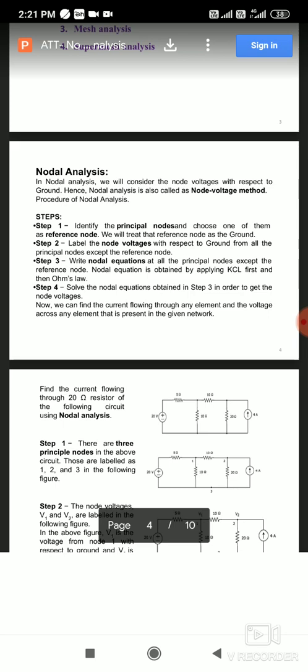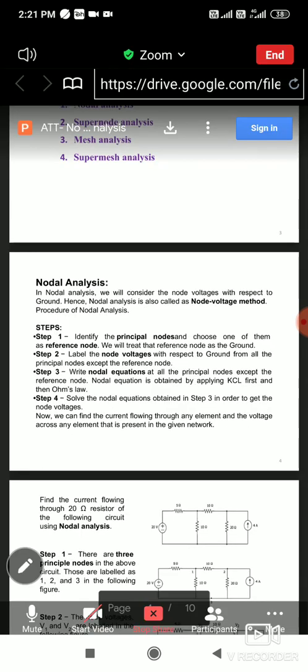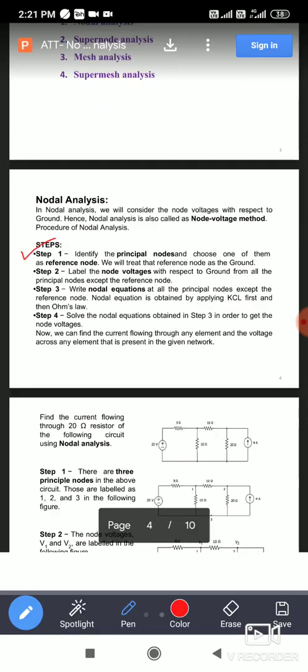Step one is identify the number of principal nodes. So we are discussing this one. Identify the number of principal nodes present in the given network and choose one of the principal node as a ground node. So which node we have to take as a ground? That is a question mark.